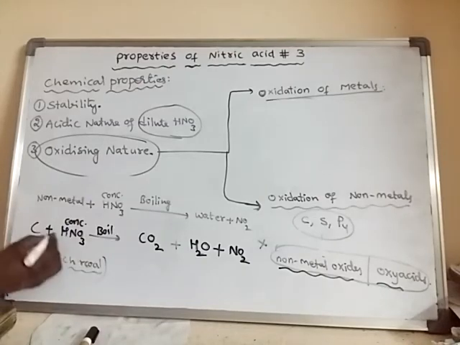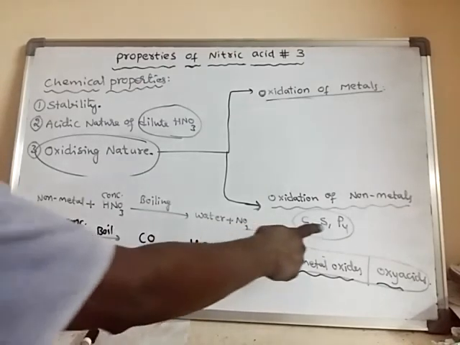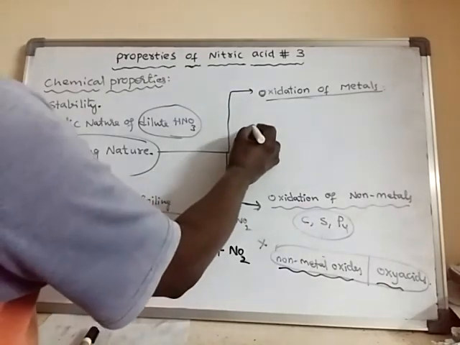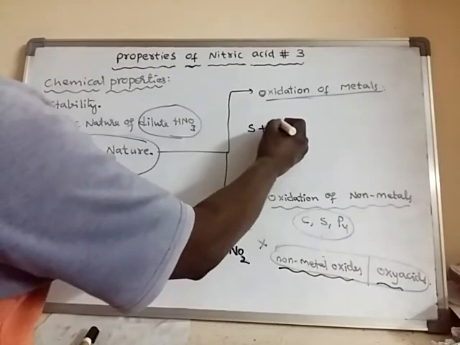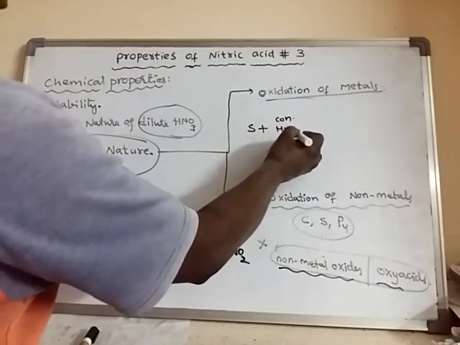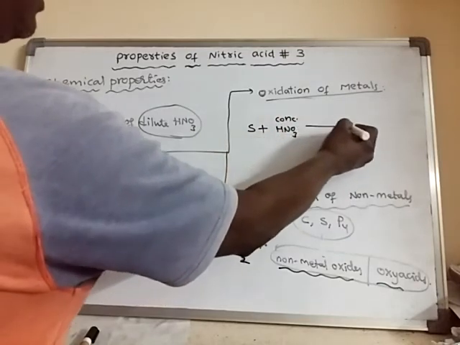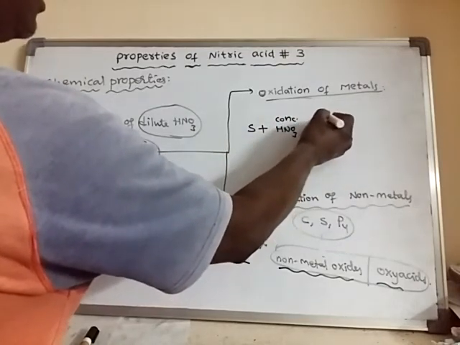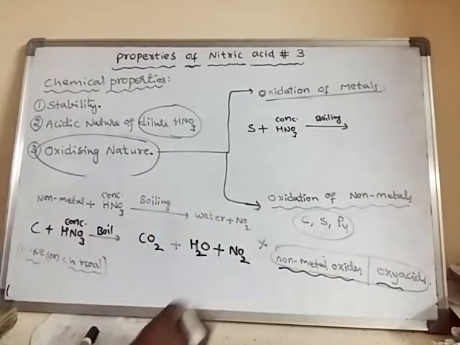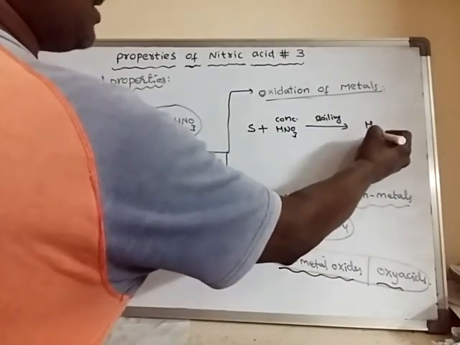Let us take one more example with sulfur, how it reacts. When sulfur is boiled with concentrated nitric acid, the reaction takes place and forms sulfuric acid.